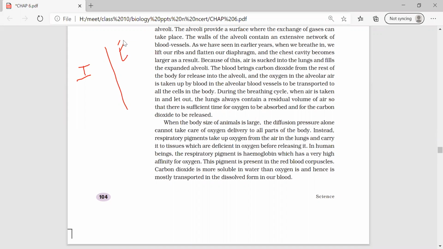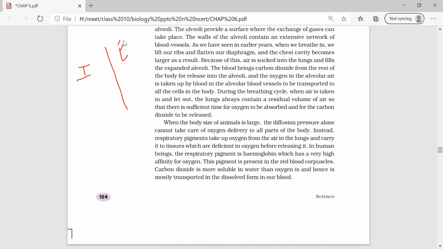Okay, ma'am. During the inhalation process, air is taken into the body through the nostrils and it is filtered by the hair and mucus. Then it passes down through the trachea. The chest cavity becomes larger and it is flattened due to the diaphragm and lifted ribs. Then air is sucked into the lungs and it fills the alveoli. Then oxygen is taken up by the blood from the alveoli into the blood vessels. Till the alveoli is filled enough.